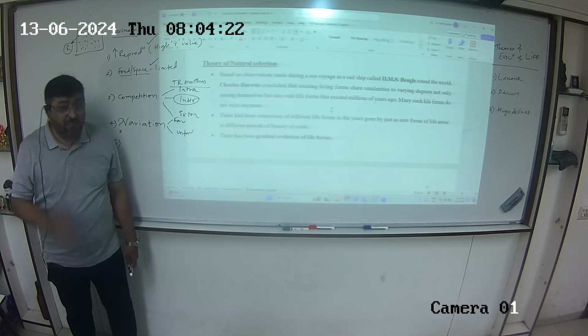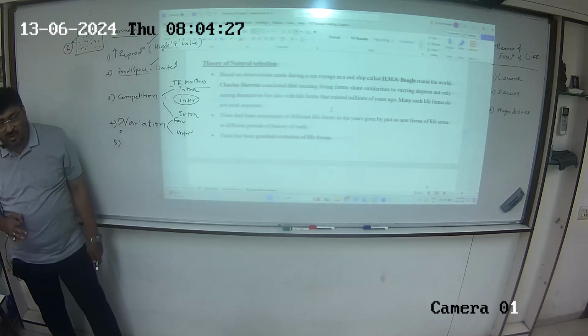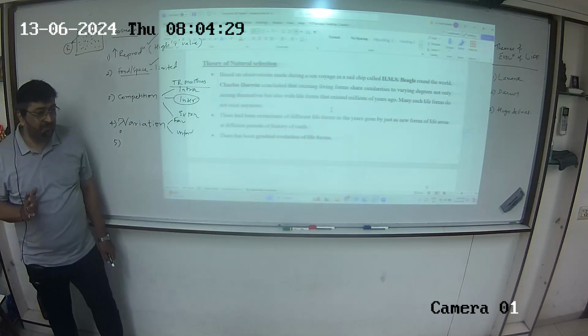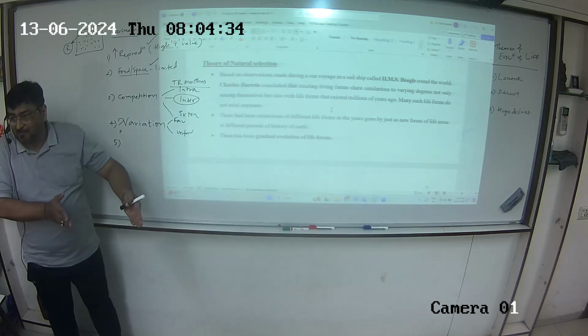Right? So ये adaptive ability कौन देता है? Nature देता है. That's why the theory was called as theory of natural selection. Right? So when this happens, right?